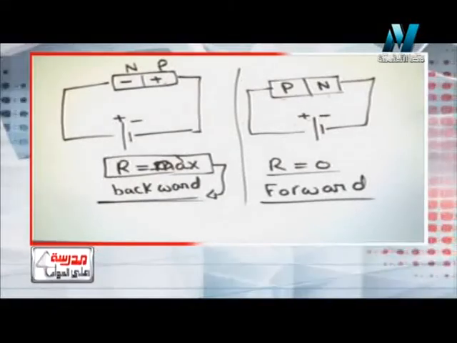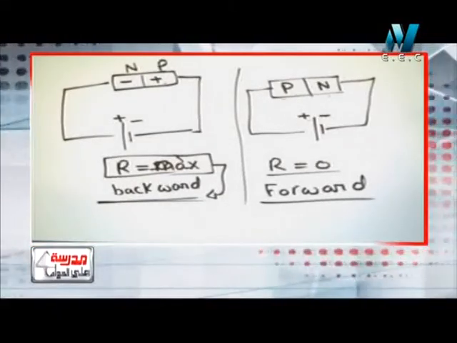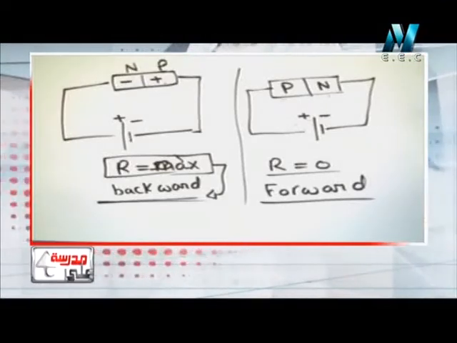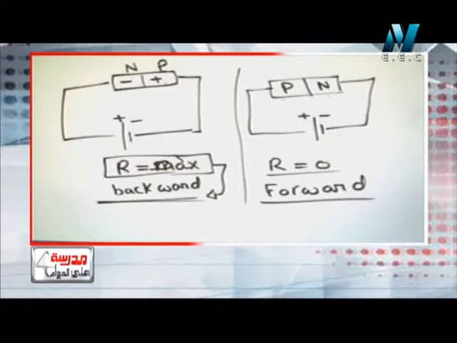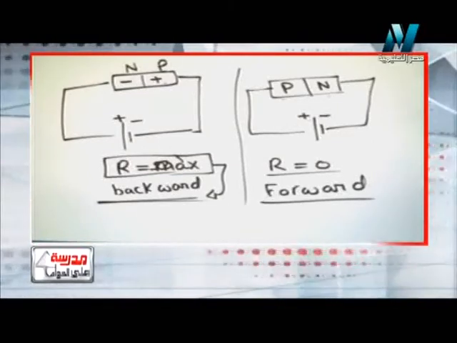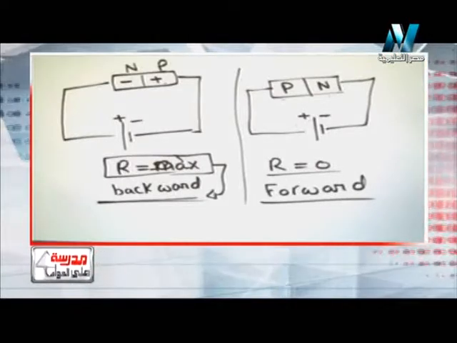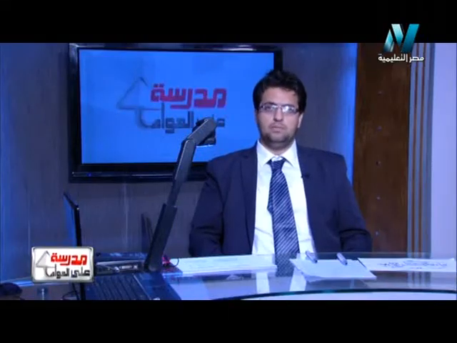So this is the way by which we can determine the polarity of the diode, by connecting it to an ohmmeter and a battery, so that we can find its polarity according to the resistance. And by this way we can also compare between the diode and the ohmic resistance. How can we do that?